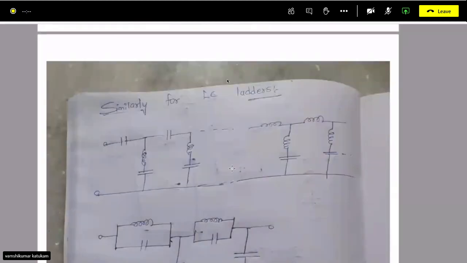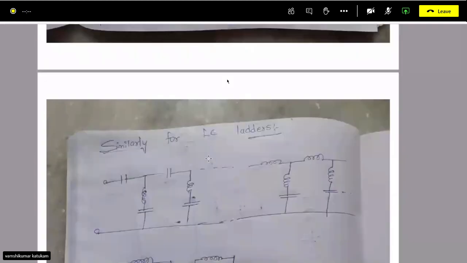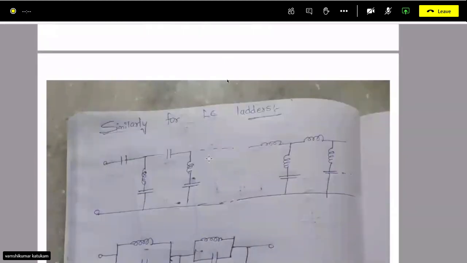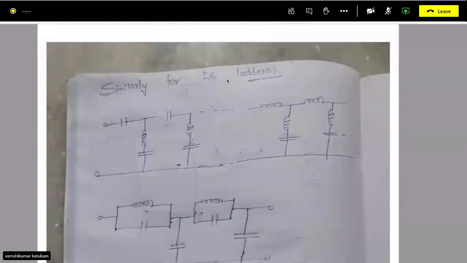Suppose you have to realize an LC ladder. So the first thing is, I want you to go through this method. Okay, if possible I will discuss it in the next class. So for an LC ladder, how will it be? For an LC ladder, the poles and zeros will be imaginary. For LC ladder also I discussed three cases. The fourth case I have not discussed, where the zeros of the transfer function are non-zero, where the zeros are present.